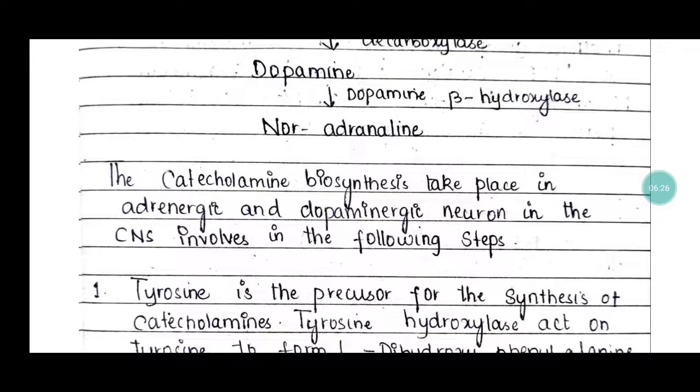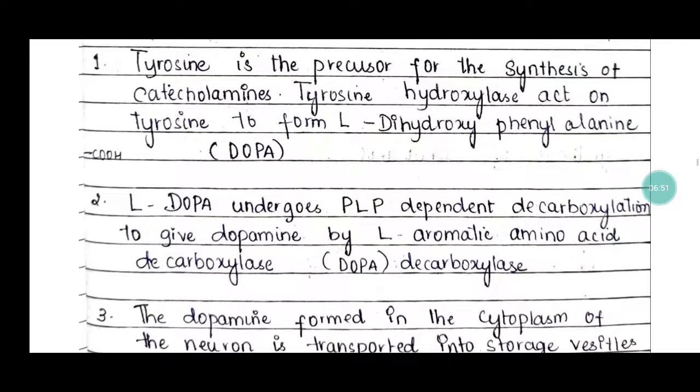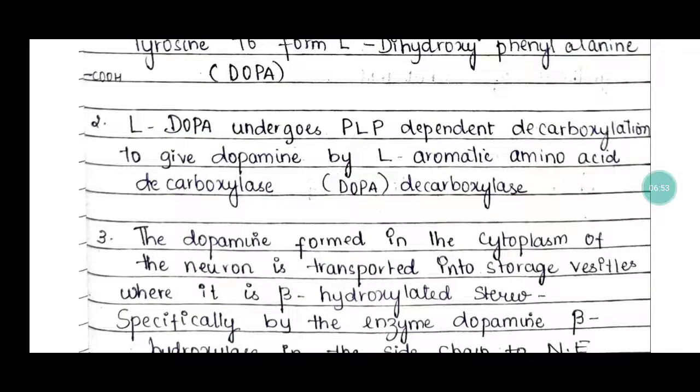So the catecholamine biosynthesis takes place in the adrenergic and dopaminergic neurons in the CNS, the central nervous system, which involves the following steps. Tyrosine is the precursor for the synthesis of catecholamines. Tyrosine hydroxylase acts on tyrosine to form DOPA, that is L-dihydroxyphenylalanine. L-DOPA undergoes PLP-dependent decarboxylation to give dopamine by L-aromatic amino acid decarboxylase.